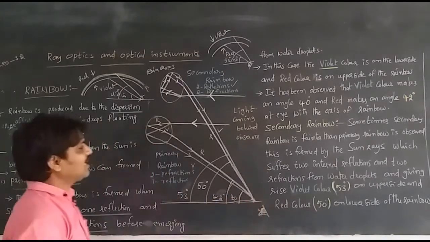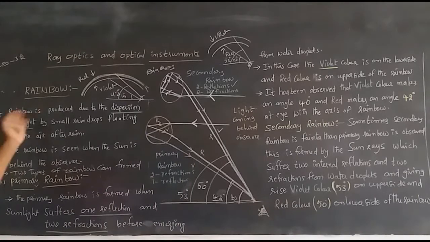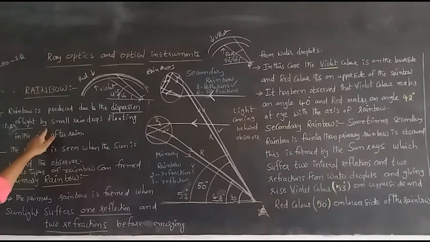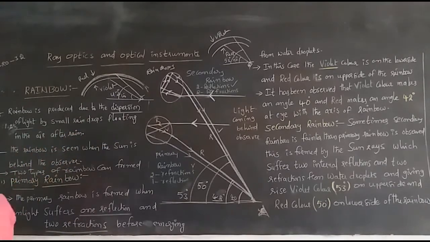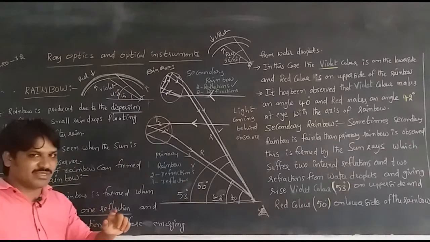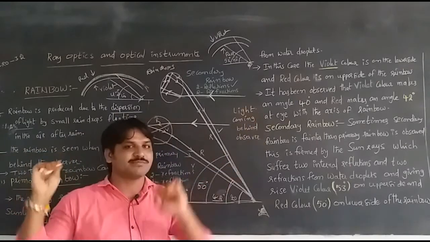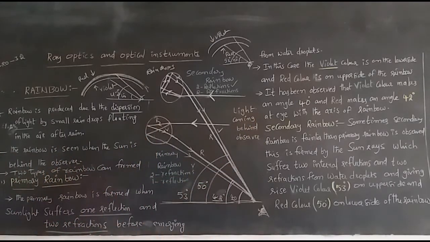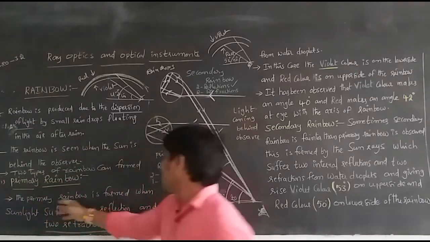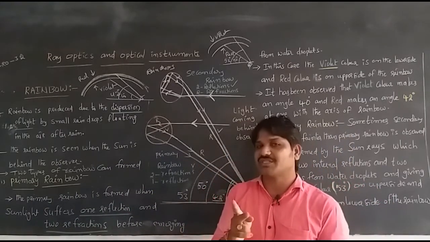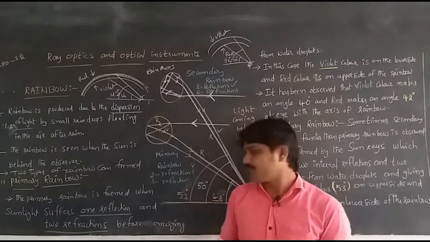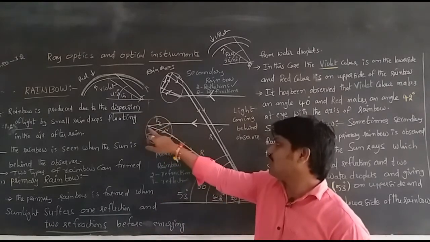Once again, a rainbow is produced due to the dispersion of light by small raindrops floating in air after rain. The rainbow is seen when the sun is behind the observer. Only if the sun is behind the observer can we see this. Two types of rainbows can be formed, the primary rainbow and the secondary rainbow. The primary rainbow is formed when sunlight suffers two refractions and one reflection.